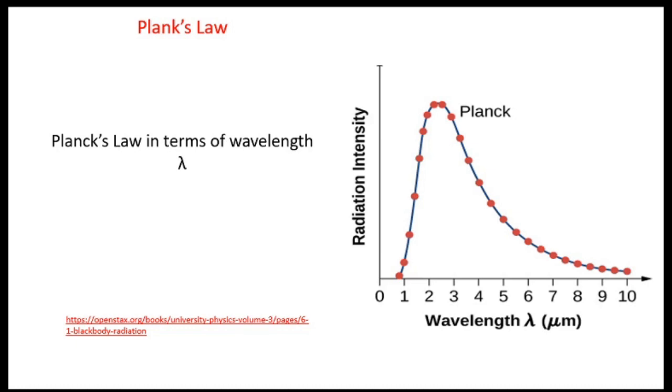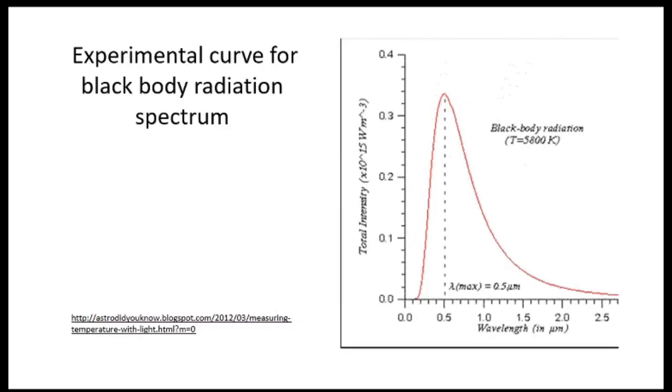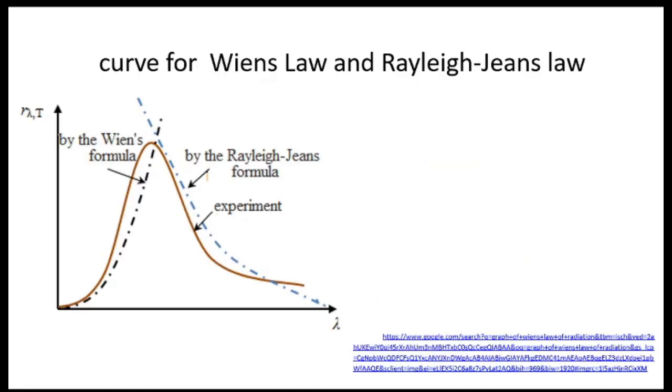If you plot a graph of Planck's law versus wavelength, then we get a figure which is shown in this particular slide. And remember the experimental curve of the black body radiation spectrum has a nature as shown in this particular figure.